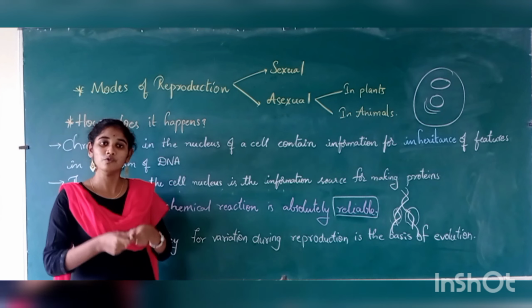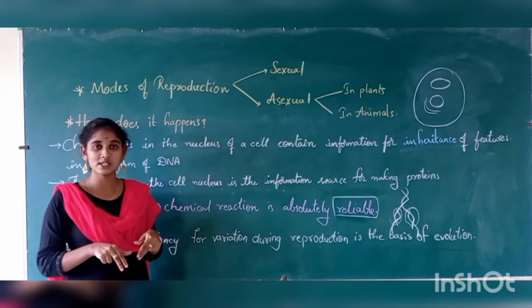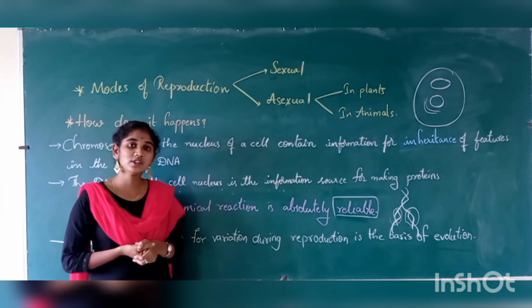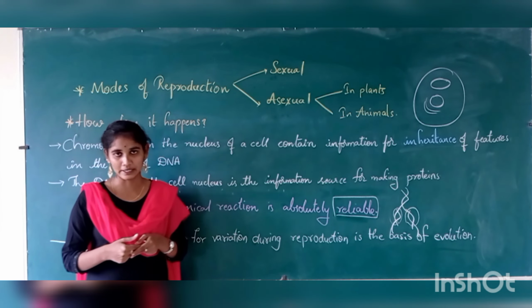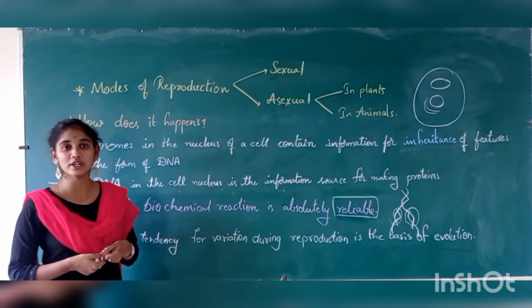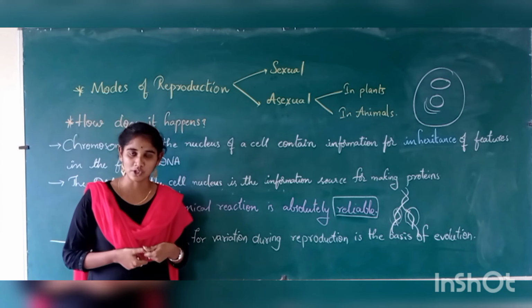So we adapted ourselves to these weather conditions. How did this happen? Due to the variations in our DNA. This inbuilt tendency for variation during reproduction is very helpful for the process of evolution.